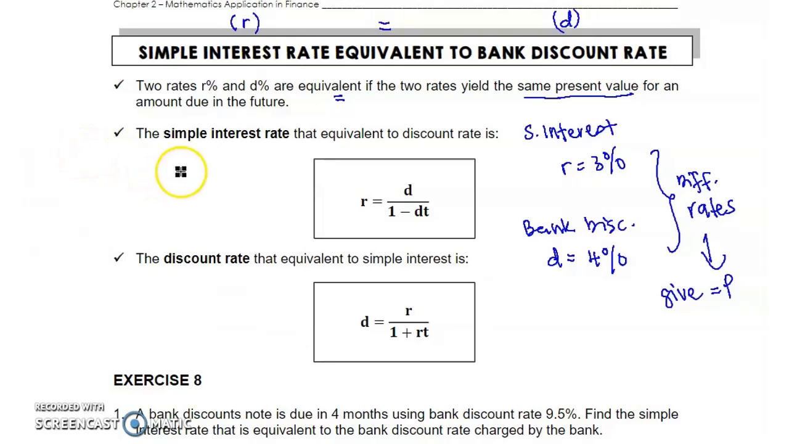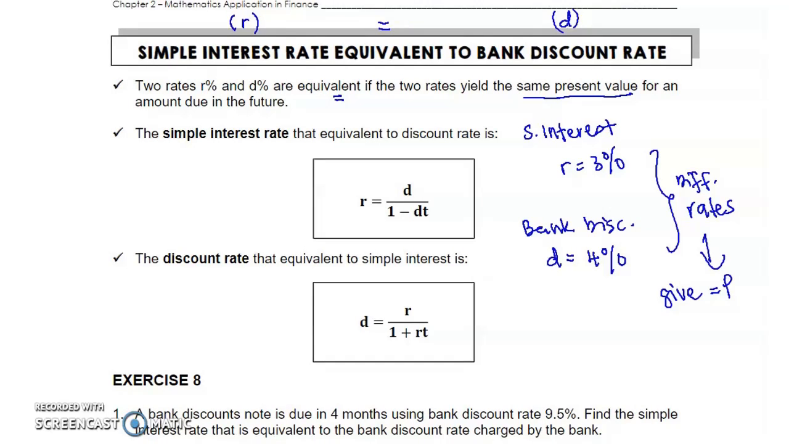Now look here, the simple interest rate equivalent to discount rate is given by R equal to D divided by 1 minus DT. So simple interest rate is R, equivalent to discount rate, and the discount rate is D. Let's say in this case you took a loan and the bank offered you bank discount. So let's say you want to borrow 1,000. Remember, in bank discount, how much we borrow is equivalent to how much we need to pay back, which is also equivalent to our present value.